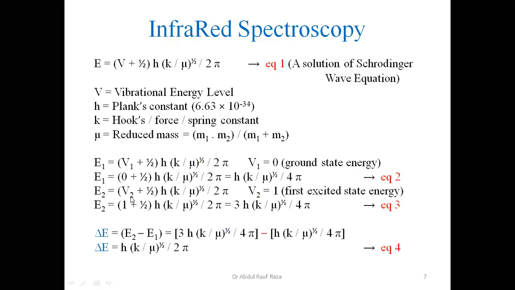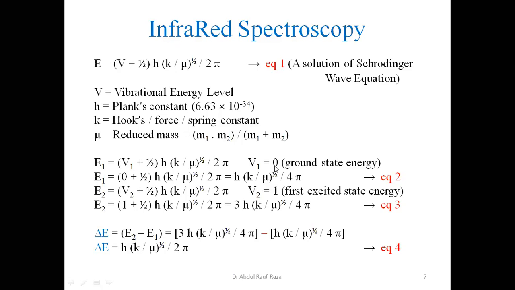And then if the V2 value we are taking is 1, it may be 2 as well. Let's say this is 1, this is 2, it doesn't make any difference. This shall be 2 plus half, and that shall be 1 plus half. So it shall give you no difference, either we take the ground state or the first energy level. So transition is taking place between first and second, maybe second and third, but this is consecutive. This transition is taking place, absorption, from lower to the next consecutive.